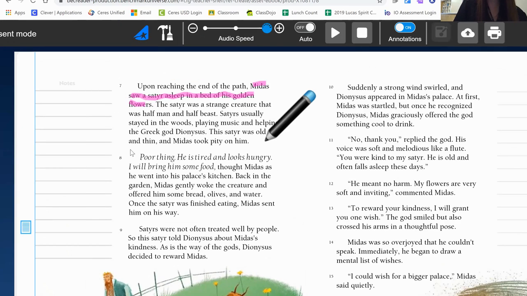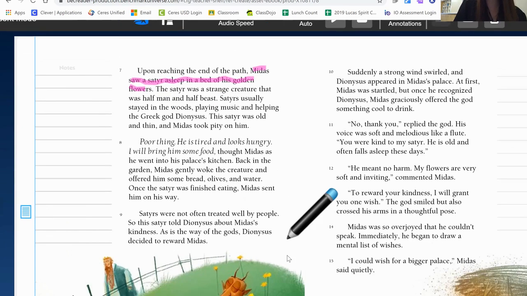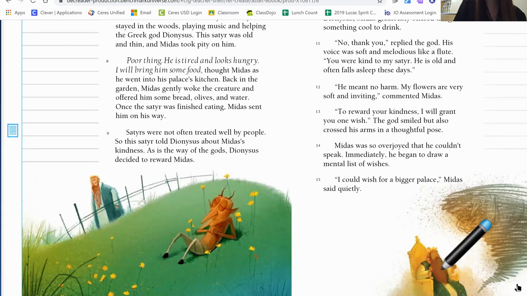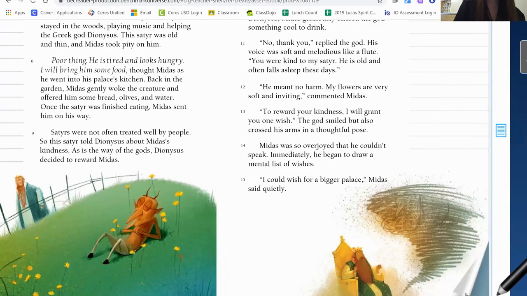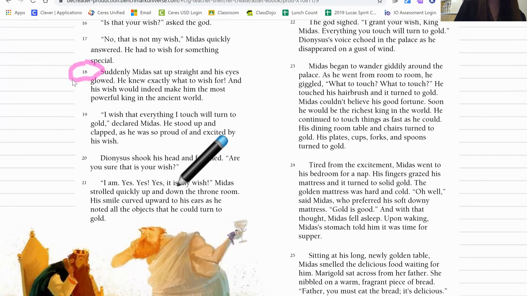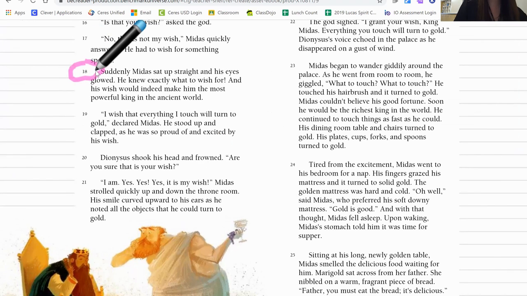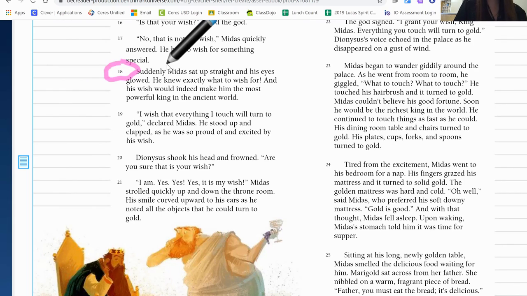Now on your own, you will read paragraphs 8 through 18. Paragraph 18 is found on page 16. Once you get to paragraph 18, you may stop. As you are reading those paragraphs, you need to highlight any important actions performed by King Midas. Please pause the video and finish annotating. When you are done, you may continue with the video.